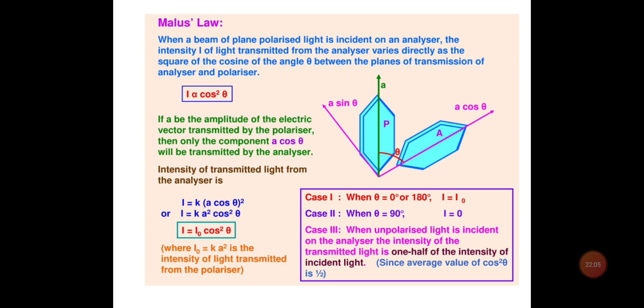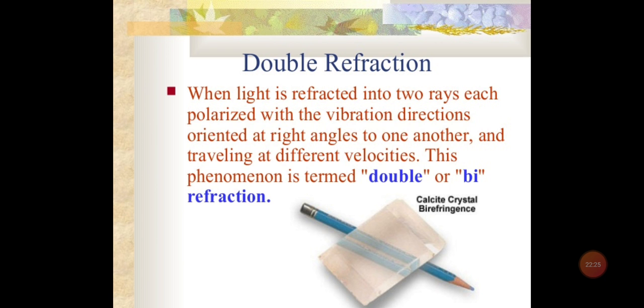And the third case here is that when the unpolarized light is incident on the analyzer, the intensity of the transmitted light is 1/2 of the intensity of the incident light, since the average value of cos square theta is 1/2. So this is the Malus law and it is a very important law.